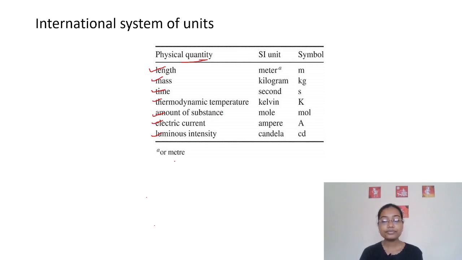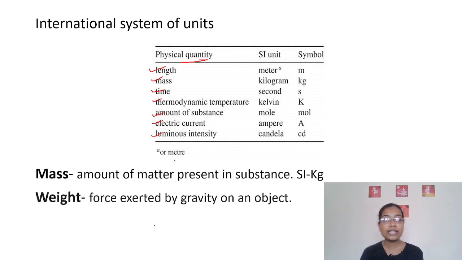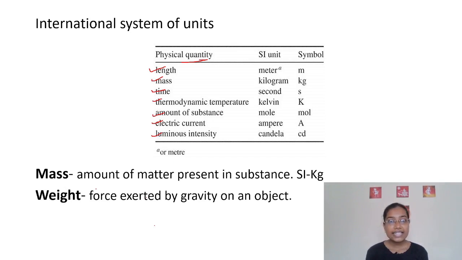Okay. Now let us see some of the measurements. Mass. It is the amount of matter present in the substance.